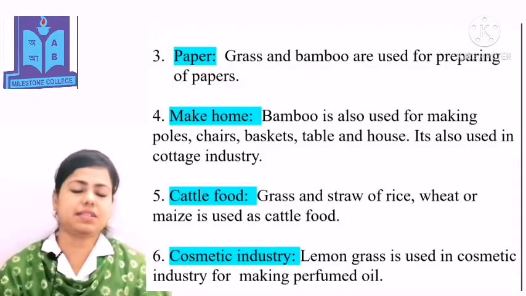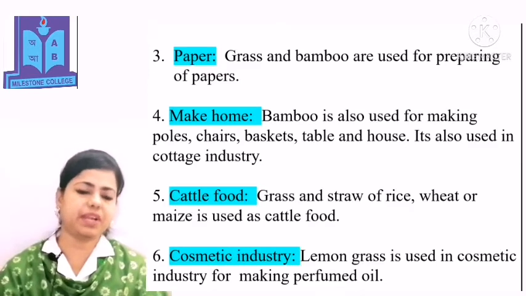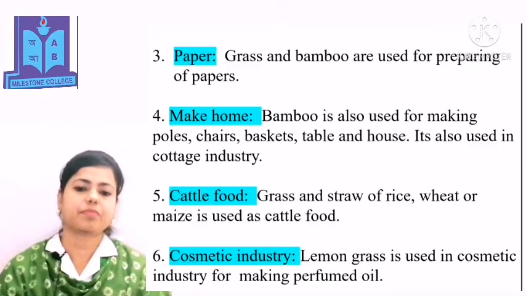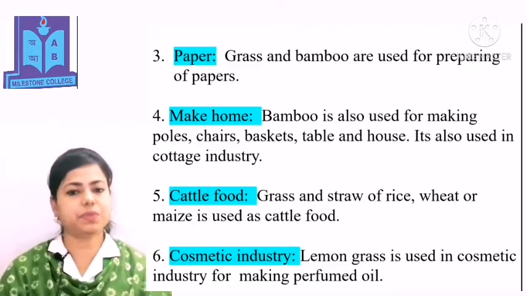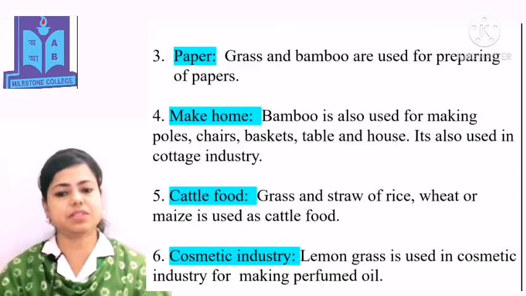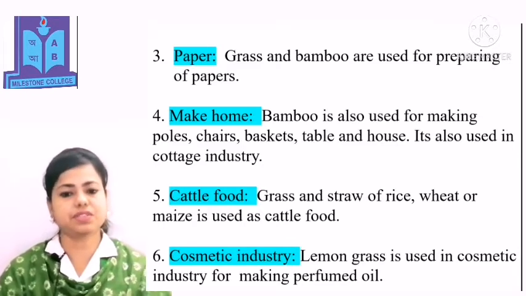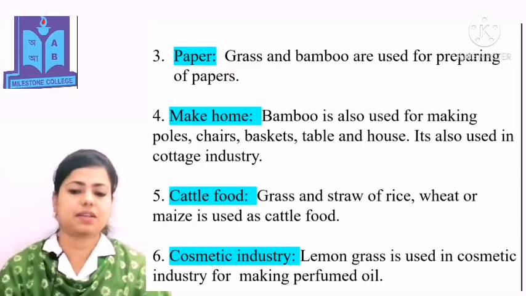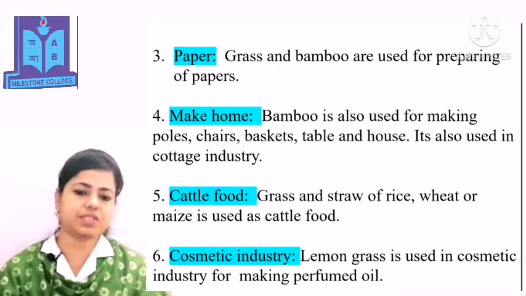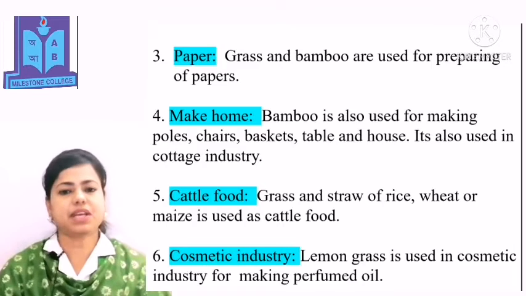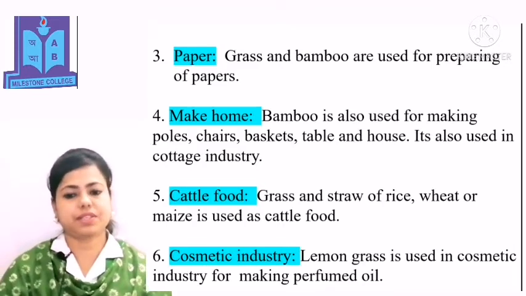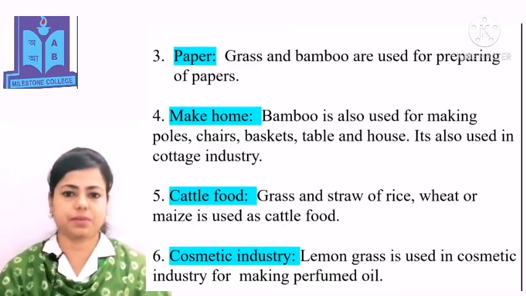Paper: grass and bamboo are used for preparing paper. Making homes: bamboo is also used for making poles, chairs, baskets, tables and houses. It is also used in cottage industry. Cattle food: grass and straw of rice, wheat or maize is used as cattle food. Cosmetic industry: lemongrass is used in the cosmetic industry for making perfumed oil.